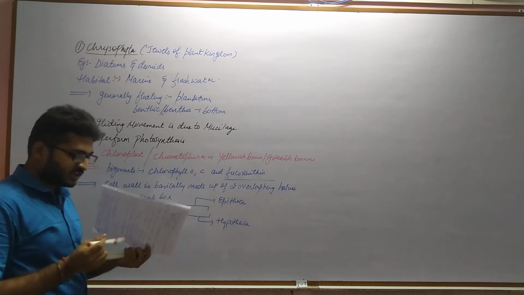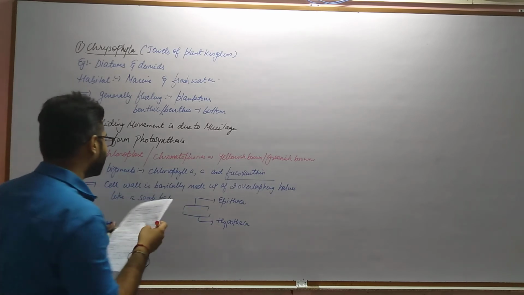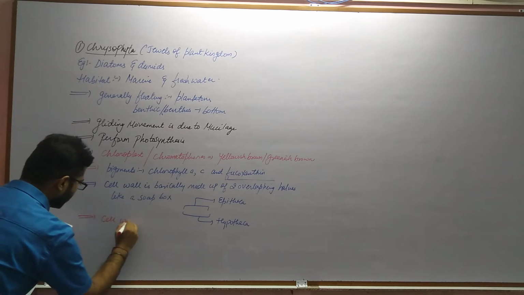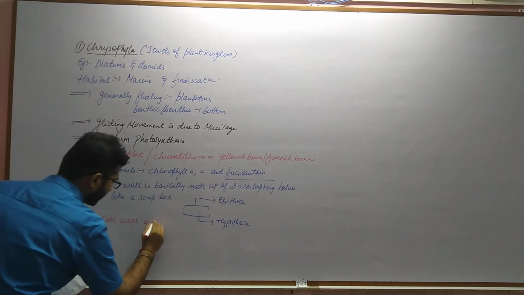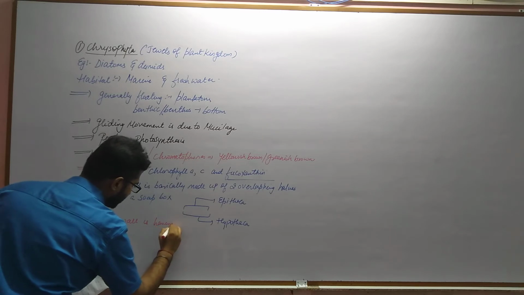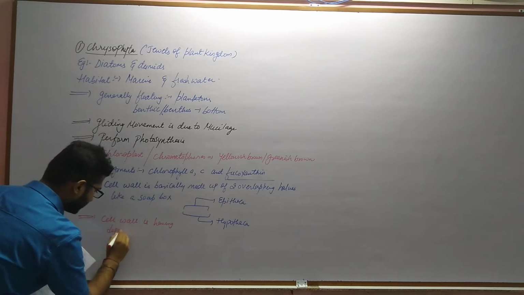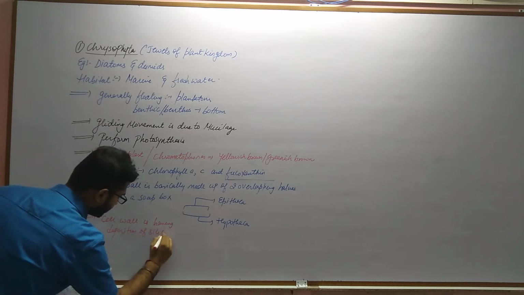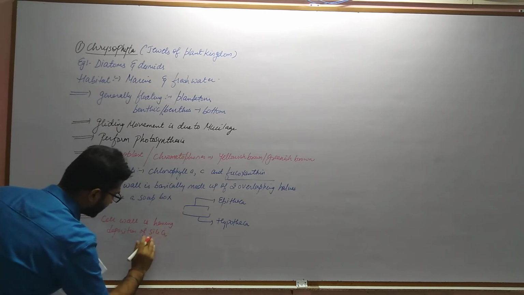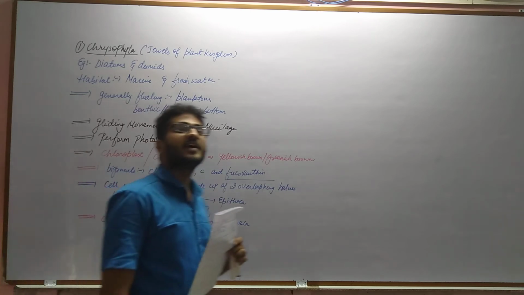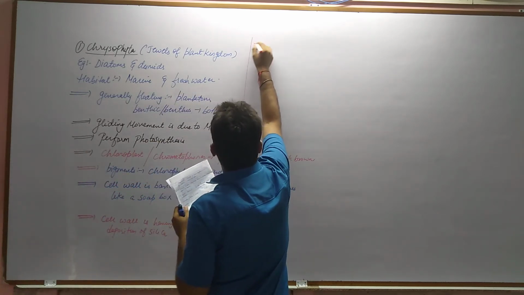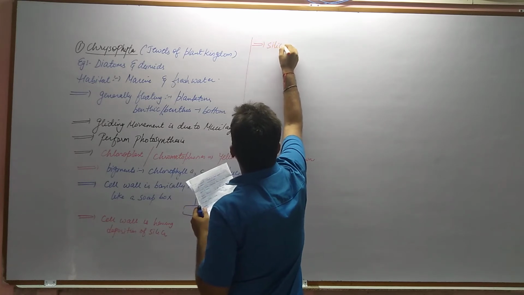Now the composition: it is mainly siliceous in nature. So the cell wall has a deposition of silica. And the important thing regarding this silica is that it is indestructible, right?